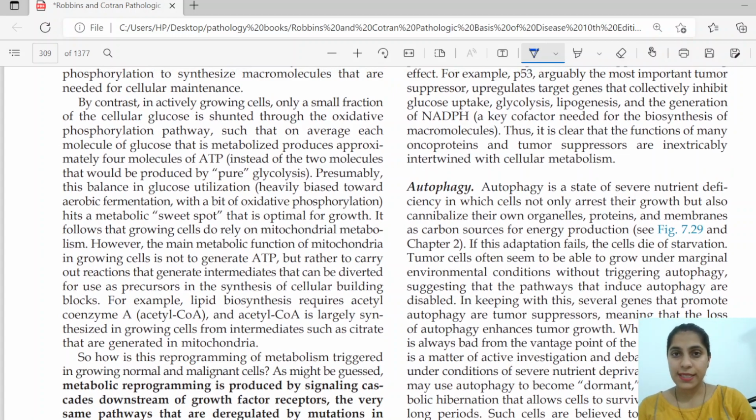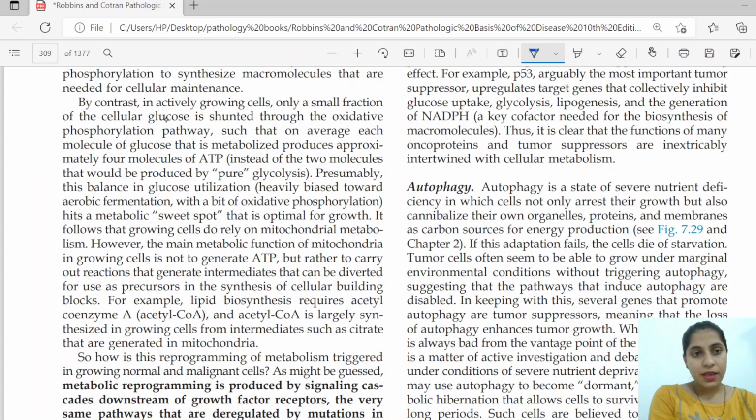Whenever there is a growing cell in the body, and our body also has growing cells, is it switching completely to aerobic glycolysis? Although in embryonic life it does, and stem cell-like cells have increased aerobic glycolysis, when there is normal growth it is a mixture of two pathways.